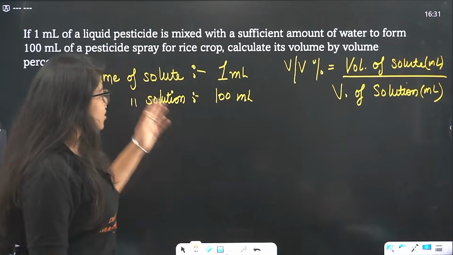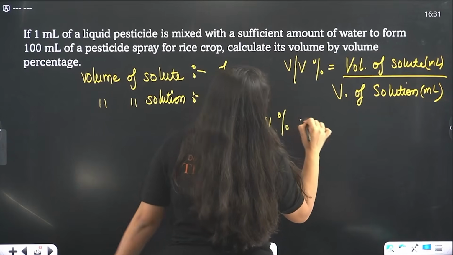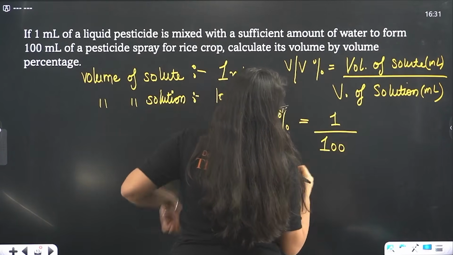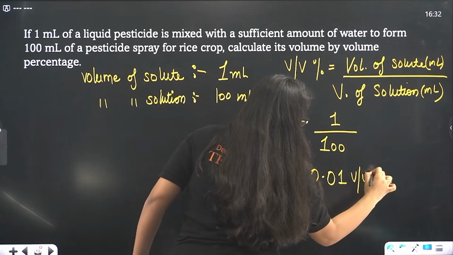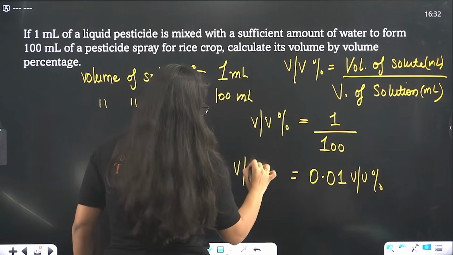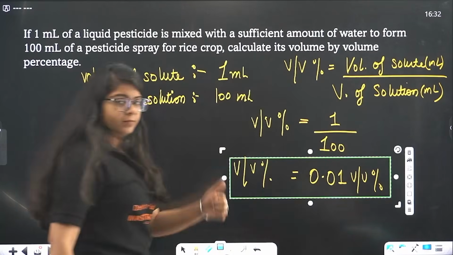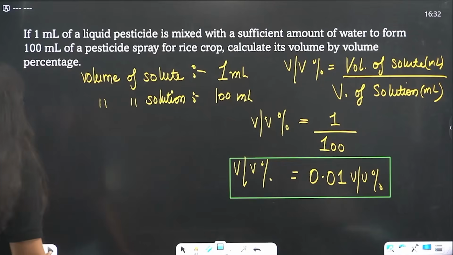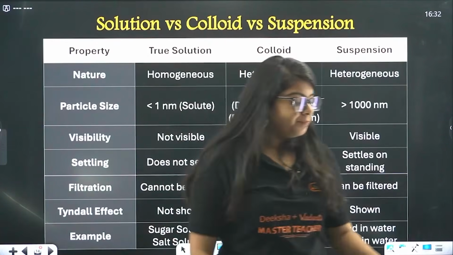Understood? Now I'll just put the values. V by V percentage is simply 1 ml divided by 100 ml, right? So this will be 0.01 V by V percentage. Understood? Okay, very good. Now let's move on to the next topic, that we have a very important one.